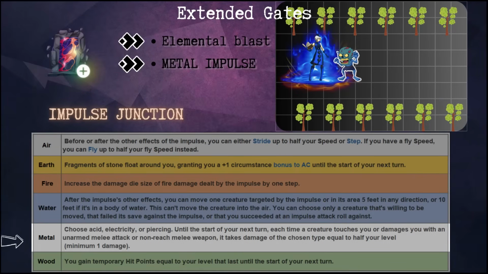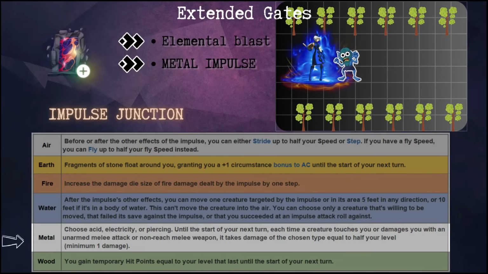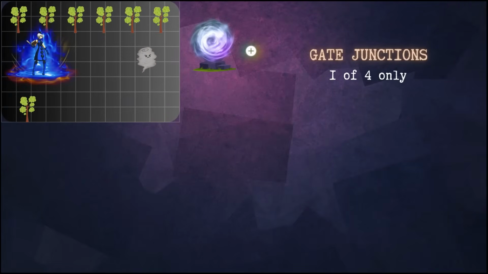Until the beginning of your next turn, anyone who attacks with an unarmed attack or a weapon, excluding weapons with the long trait, takes damage equal to half of your level, with the type of damage chosen by you. If wood, you will receive temporary hit points equal to your level, which will remain until the start of your next turn. Now let's talk about the gate junction.